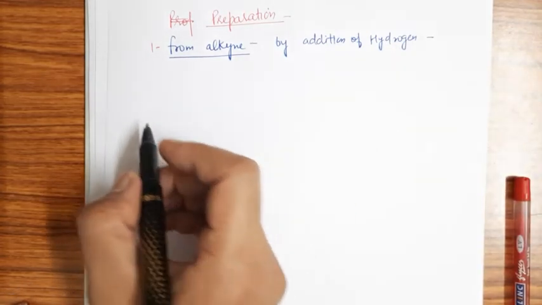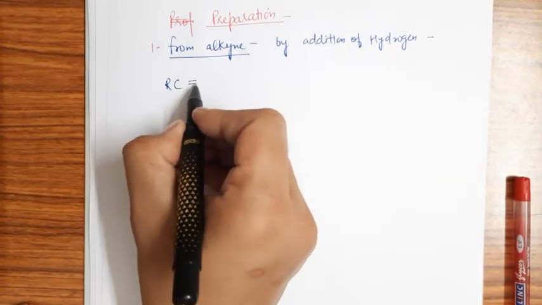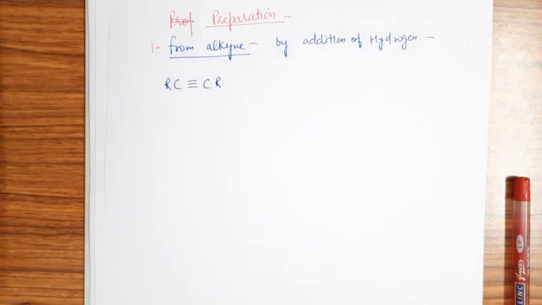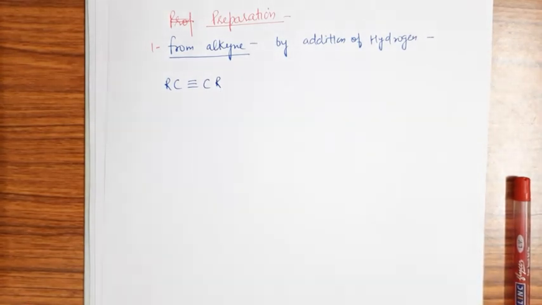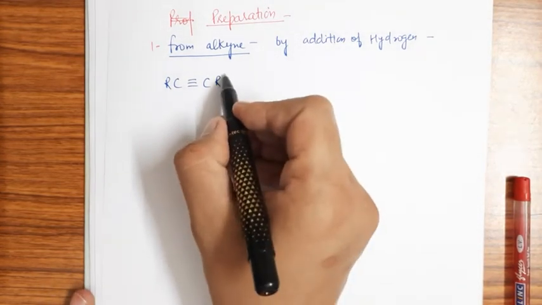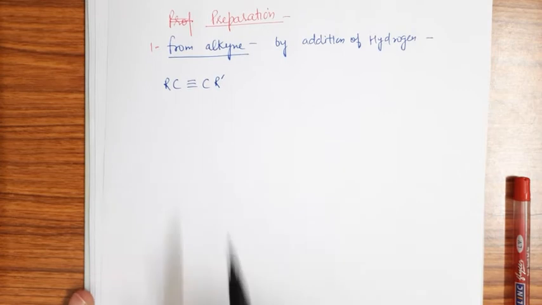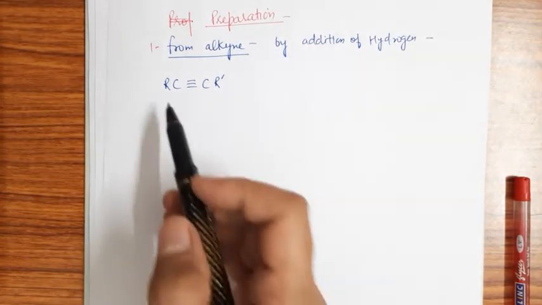If we take a general example, R and R, you can take a methyl or ethyl group, or hydrogen also in place of R. I am representing it by R dash so that you can differentiate both the carbons.